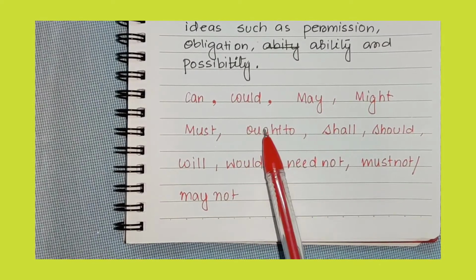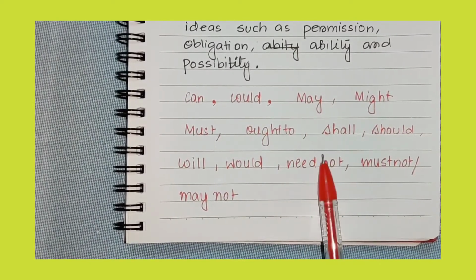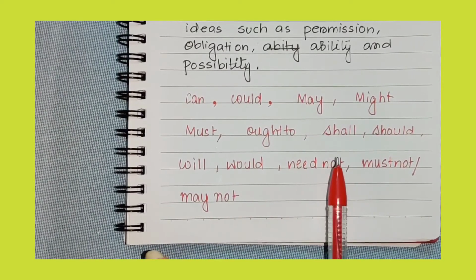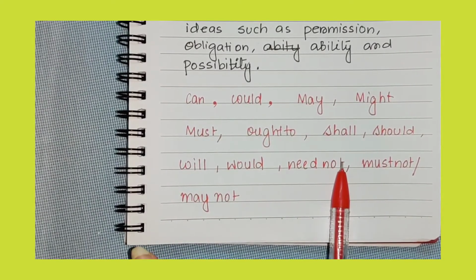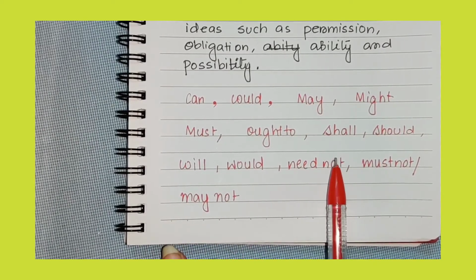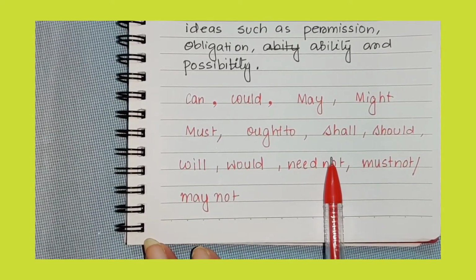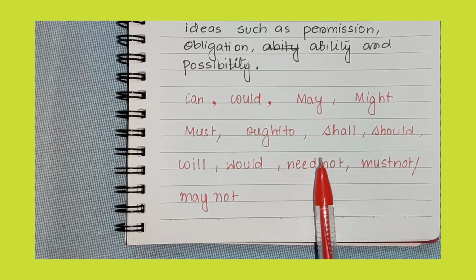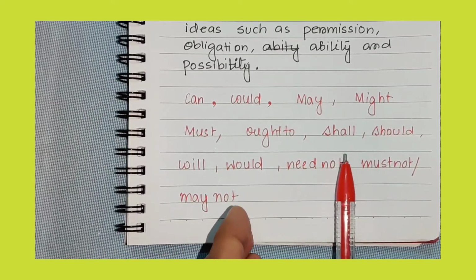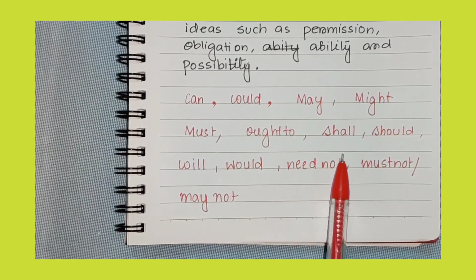These are all modal verbs that show ideas of permission, obligation, ability and possibility. I'm thinking of making a video completely on modal verbs because it will take too much time. I hope you have understood all the things I wanted to tell you. So these are all helping verbs.